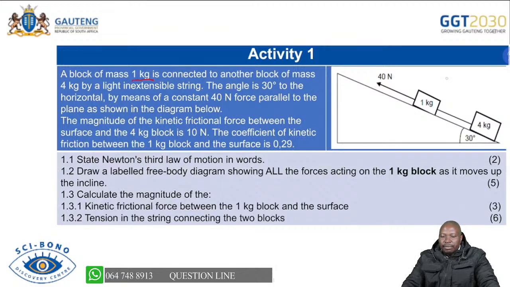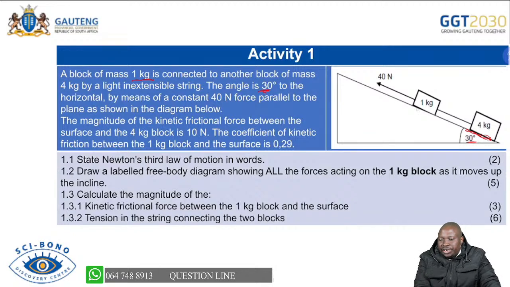You can see the diagram is showing you them there. The angle there is 30 degrees, as indicated, a certain angle with the horizontal. And we're saying the force being applied there is 40 newtons, parallel to the plane as shown in the diagram. The magnitude of the kinetic frictional force between the surface and the 4 kg block, is this the frictional force here? We are saying there is a 10 Newton force.